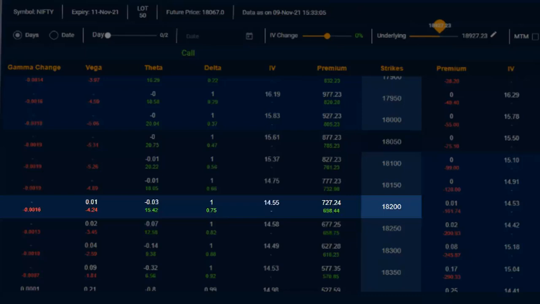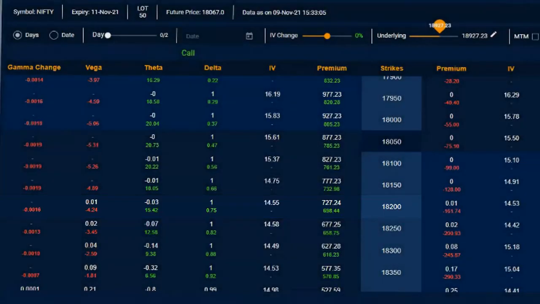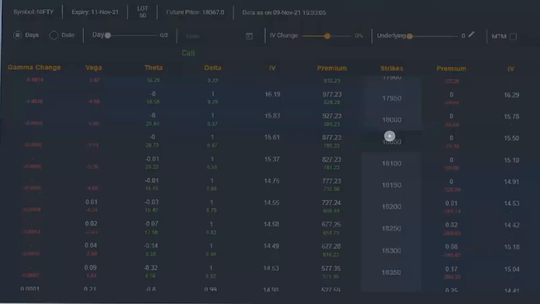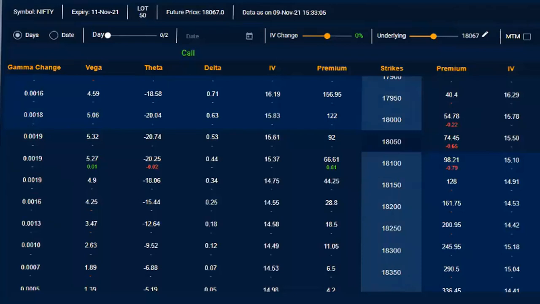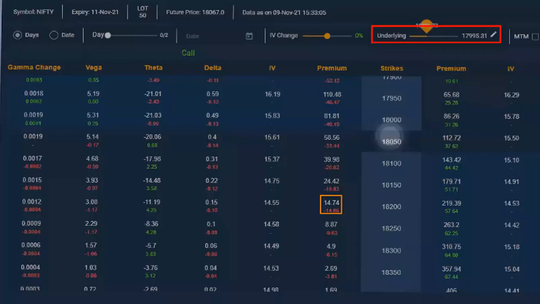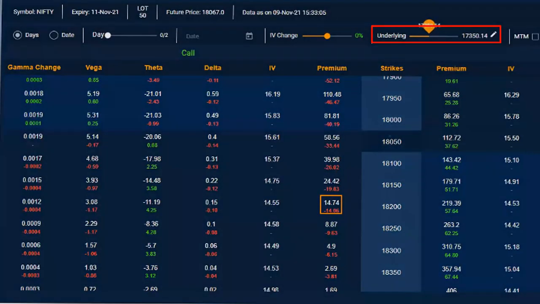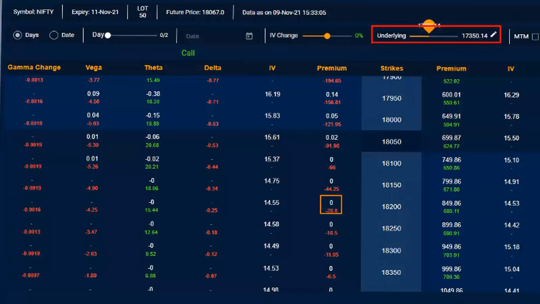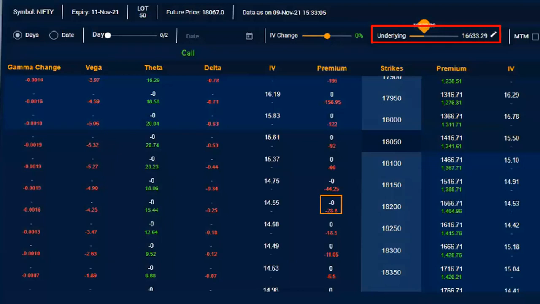Third thing is, let's say if my view becomes horribly wrong, the moment I buy a call option, let's say it's the same thing, we will consider 18,200 only. Let's say I bought the call option at 28.8, and from that very moment itself Nifty reversed and went down till, let's say, 17,350. What is my maximum loss? 28.8. My premium can maximum go up till 0, it won't go in negative, right?